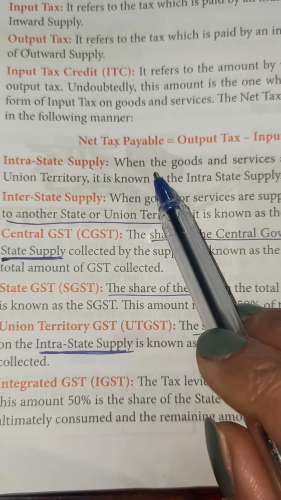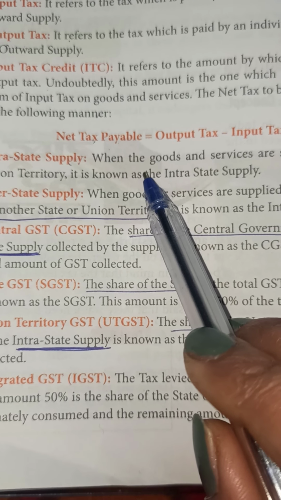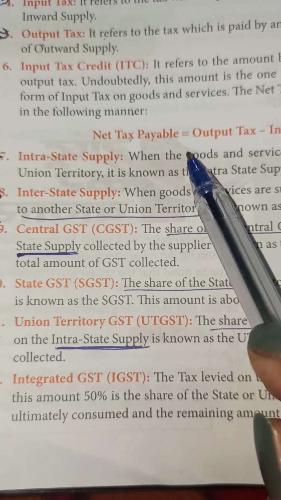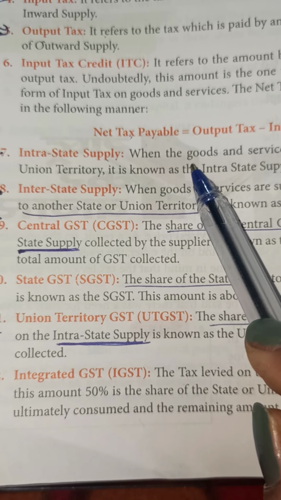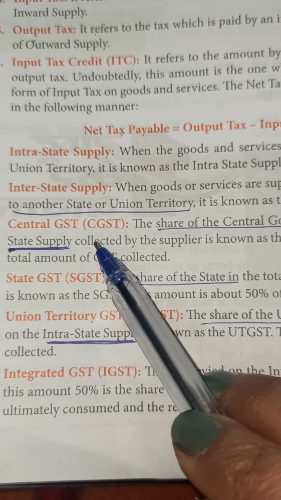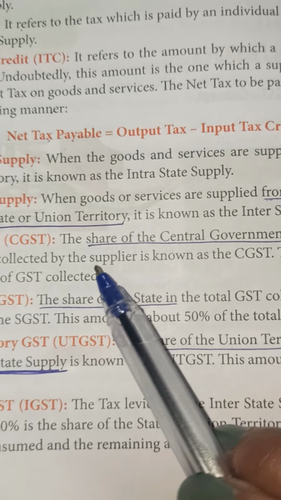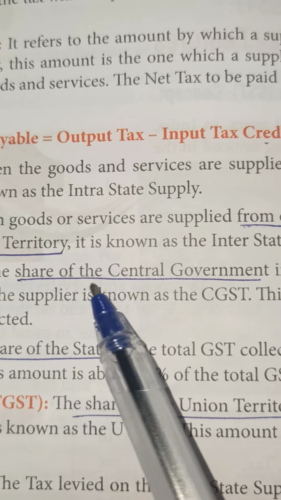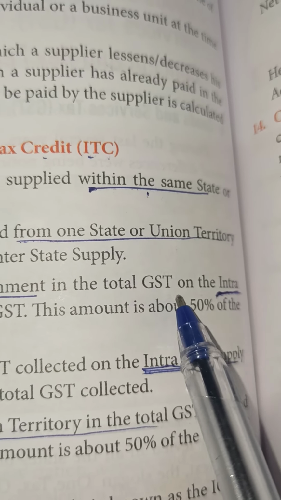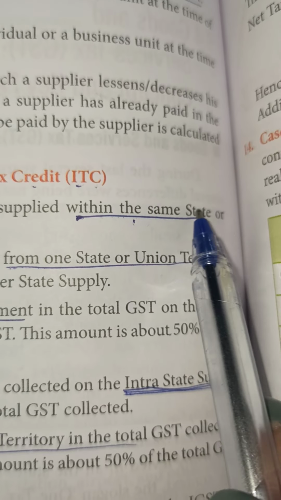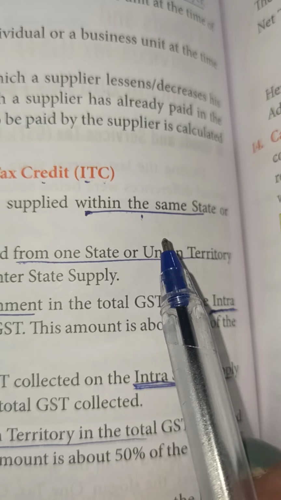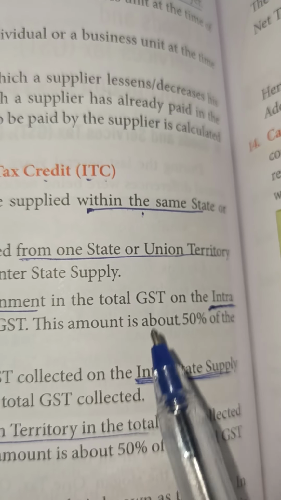On the intra-state supply, there is a tax that is charged. The part of the tax, the share of intra-state supply that goes to the central government, is called the CGST. The share of central government in the total GST on the intra-state supply. Remember this, all of this is intra-state. Interstate is not this; interstate IGST will be different.